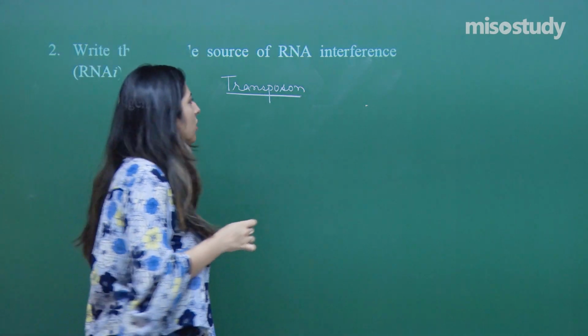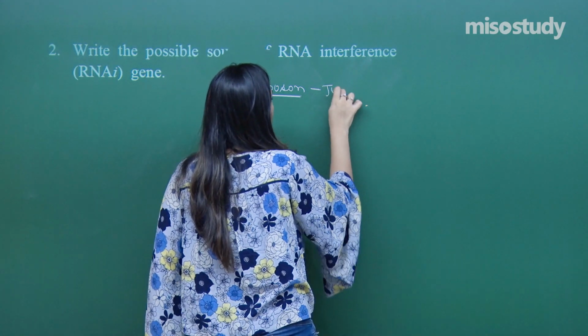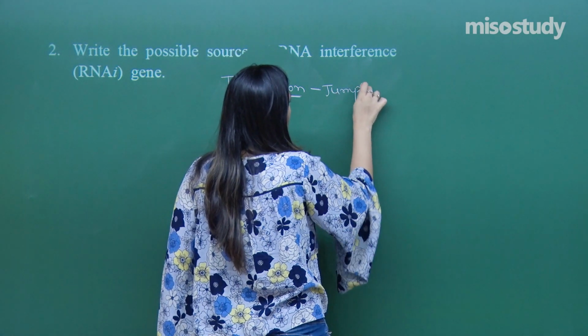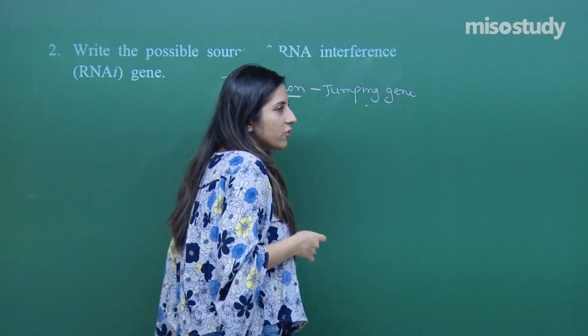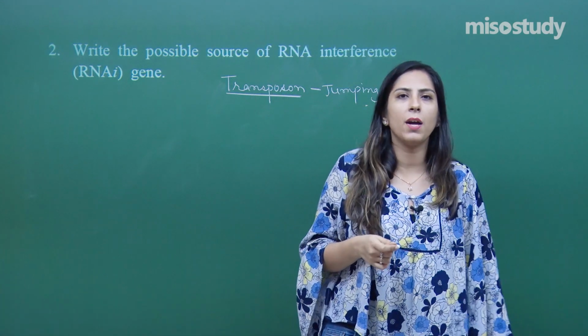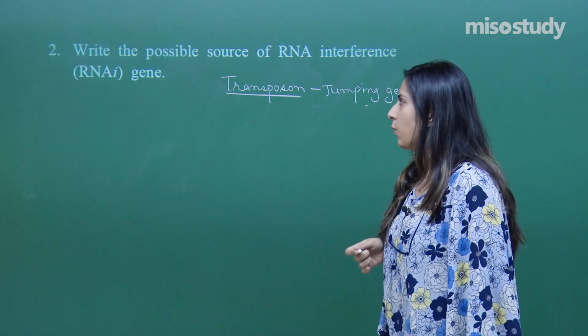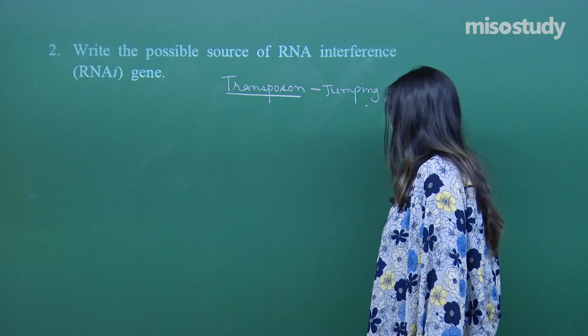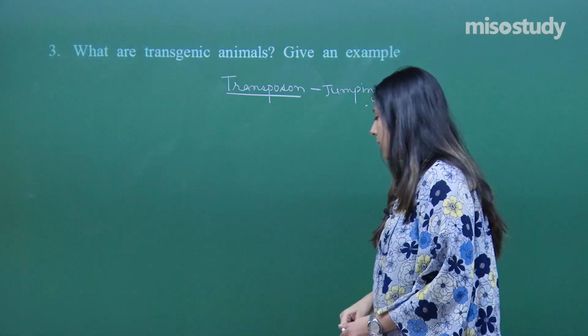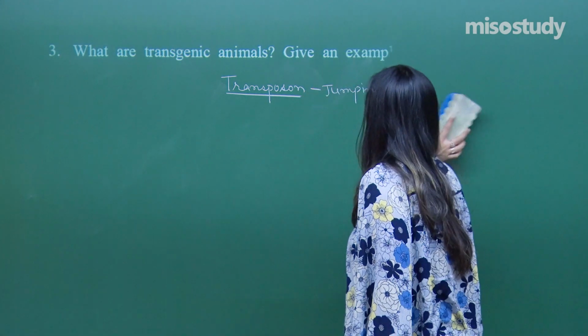Transposon is called a jumping gene. And who discovered this transposon? This is just additional knowledge, that is Barbara McClintock. So, this was question number 2. The correct answer is transposon. Let us move on to the next question.